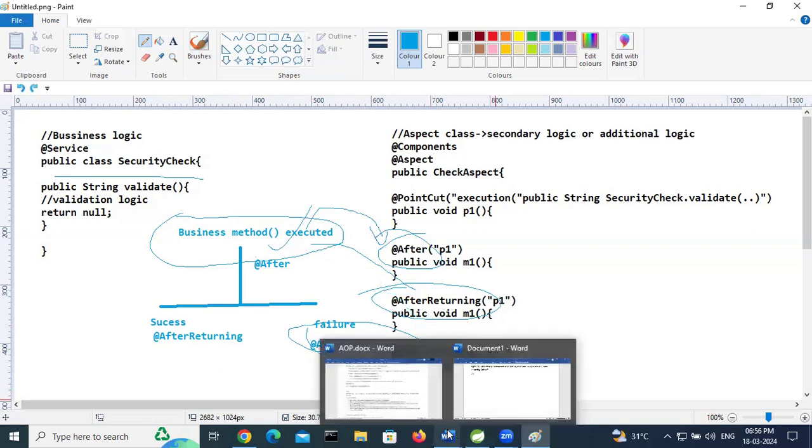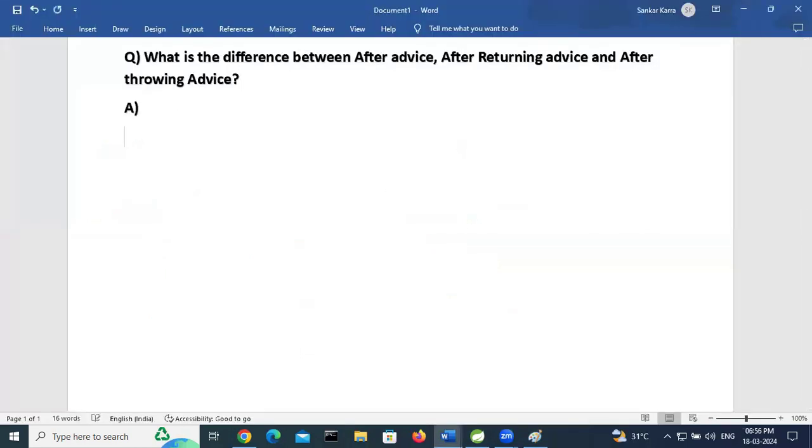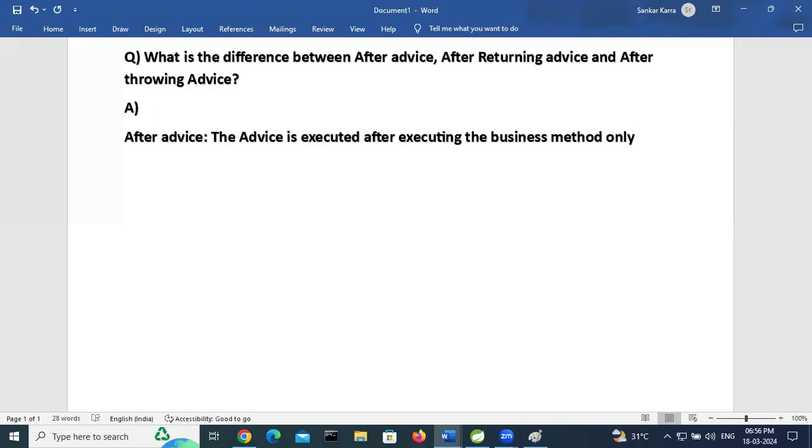So let's go to the note points. @After advice: simply, the advice is executed after executing the business method, in any case, either success or failure.